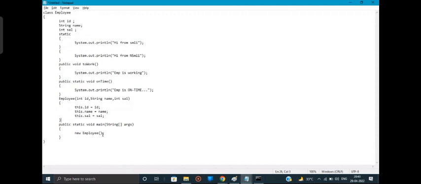Will it be correct? Won't I get a compile time error? Yes, obviously I'll get a compile time error. So what should I do? We should pass the actual values.